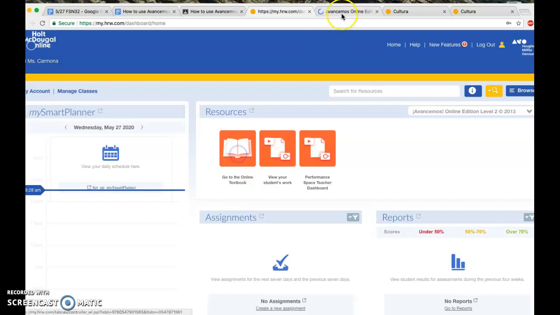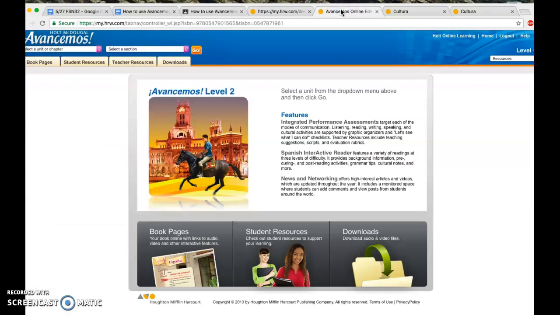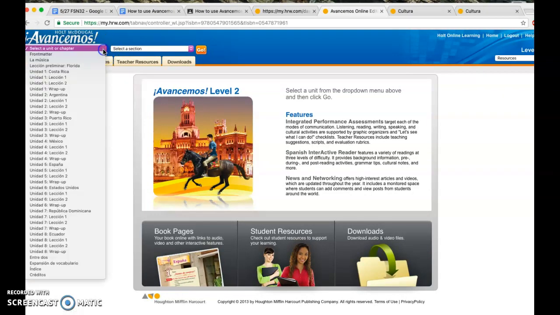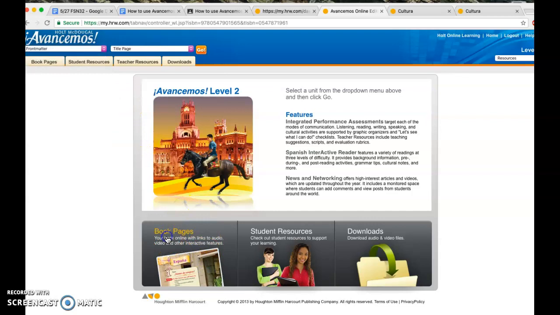Now, once you're there on the online textbook, you have 2 different ways to go to the right page. You can either click on book pages and type the page 194. You can also click here, book pages, same thing. Or you can select a unit. In this case, we know that we're going to Unit 4, Mexico. So either way you do it, it's just going to work. In this case, I'm going to click book pages.